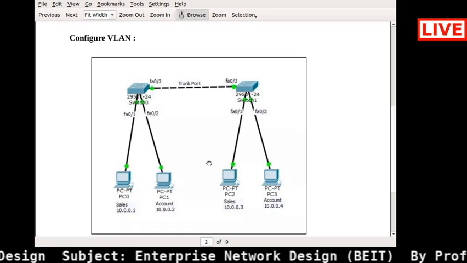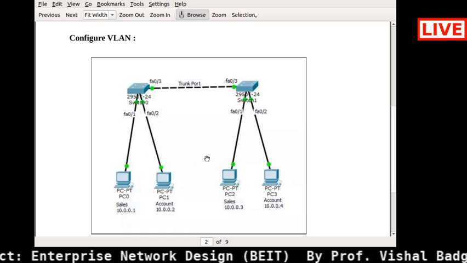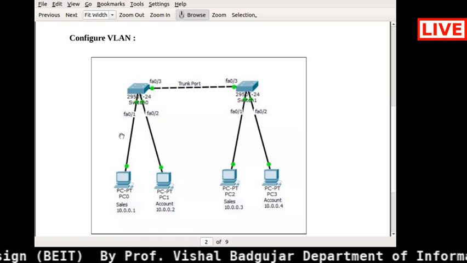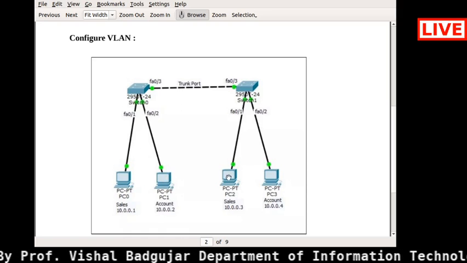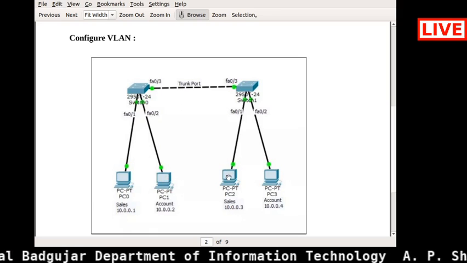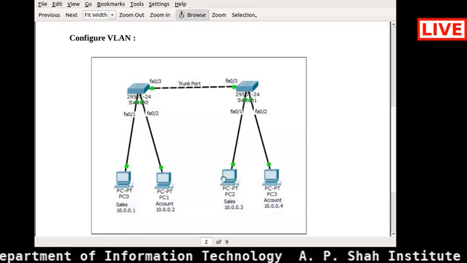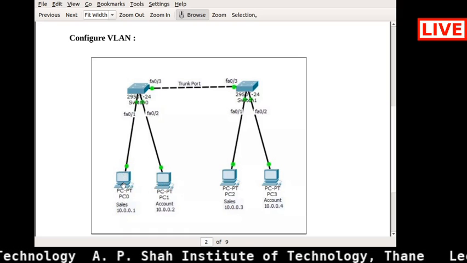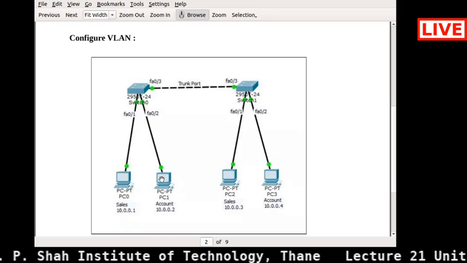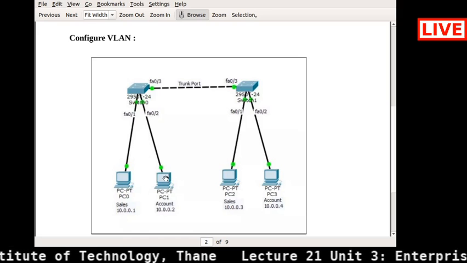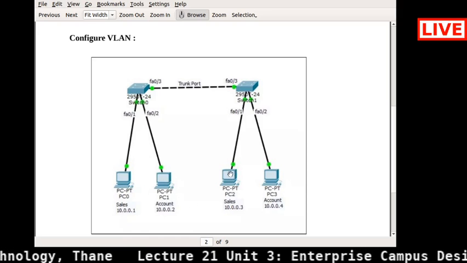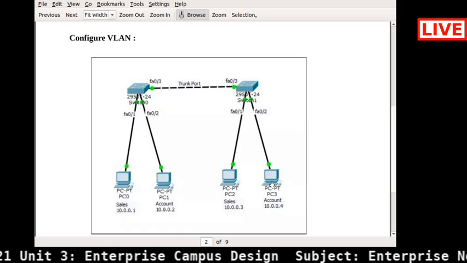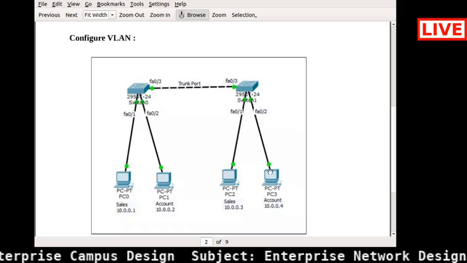That you must first understand. For example, if you compare this particular topology with respect to our lab, you will understand this completely. This is nothing but the first row of your 301, this is the second row of the 301, this is the first row of your 302 lab, and this is the second row of your 302 lab.